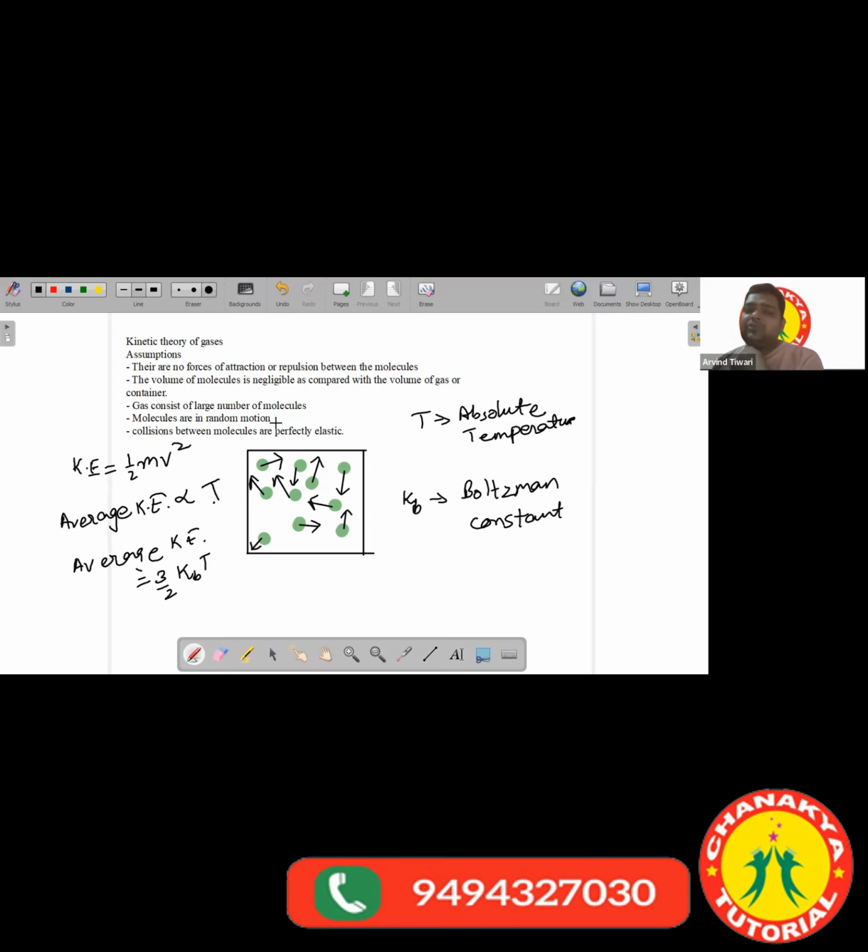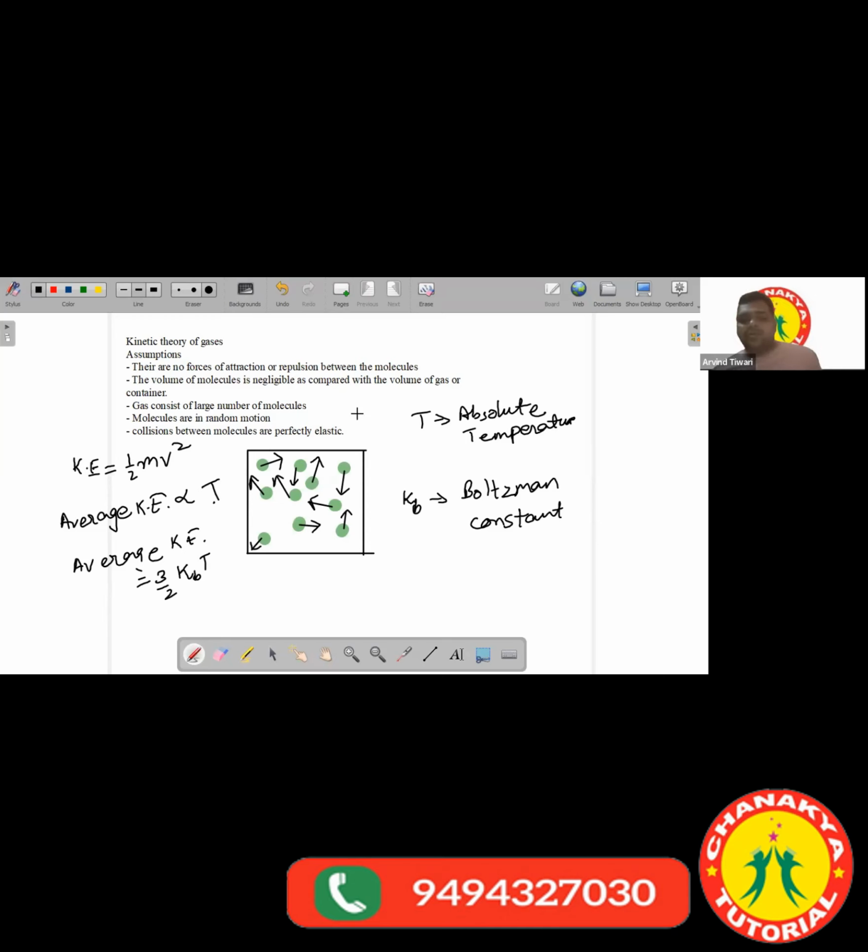Molecules are in random motion. This we have discussed. Collisions between molecules are perfectly elastic. So what other word do we have? Elastic and inelastic collisions. Collision, all of us know, is when two particles come in contact with each other. So we call it a collision. When two moving particles, or even if one of the particles is stationary, so let's say the molecules are continuously moving.